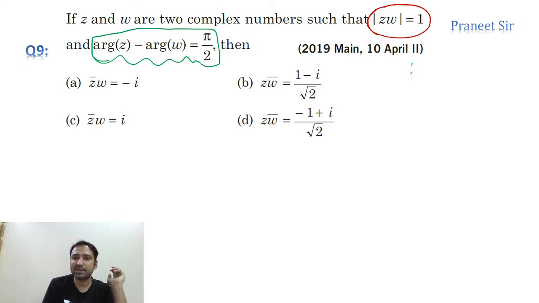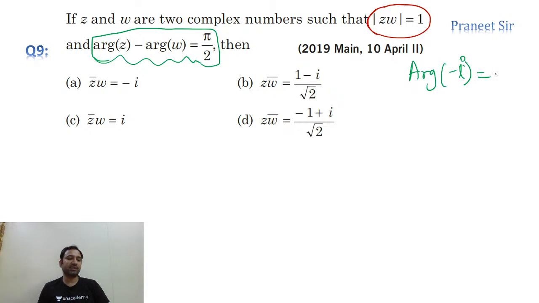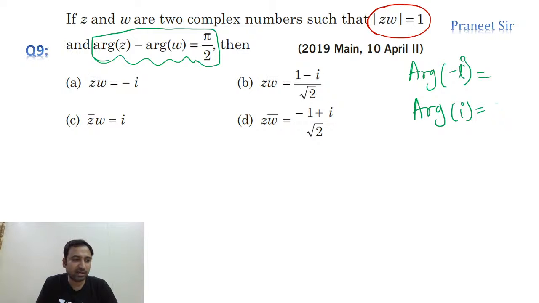What is the argument of minus i, guys? And what is the argument of i? Do you know the argument of i and the argument of minus i? Argument of i is pi by 2 and argument of minus i is minus pi by 2. Correct? Now let's try to verify this one, guys.